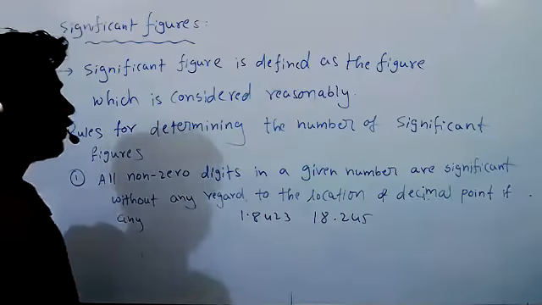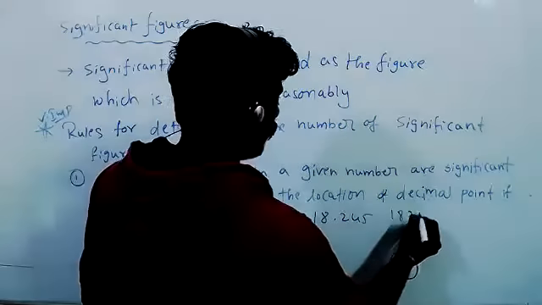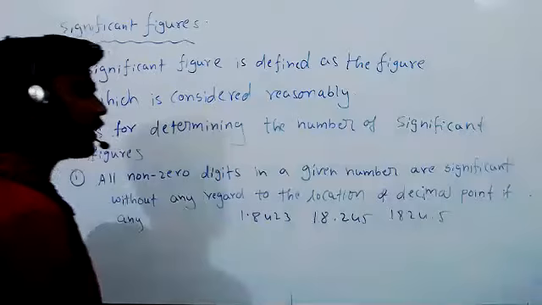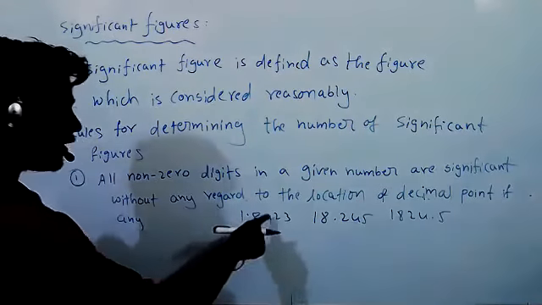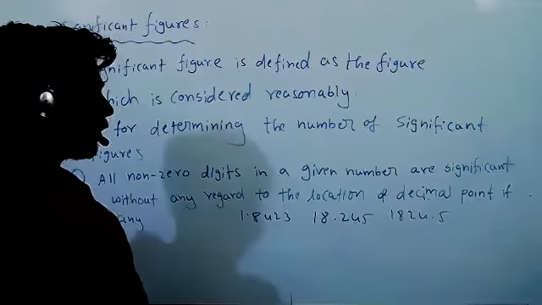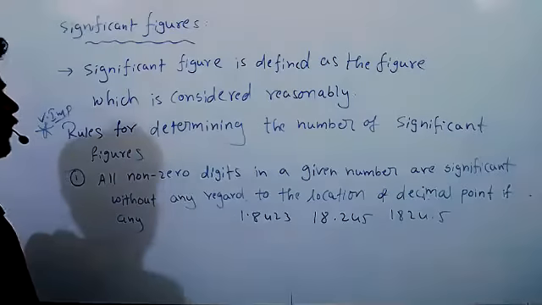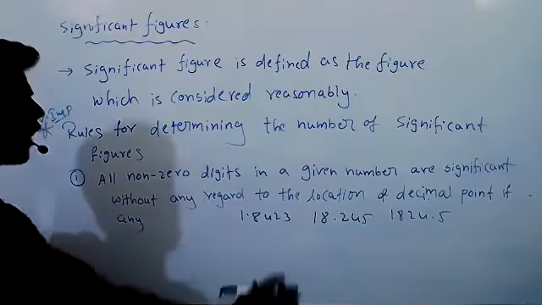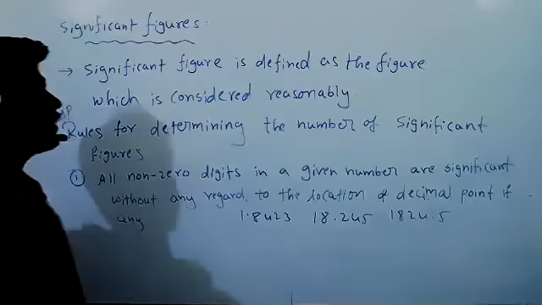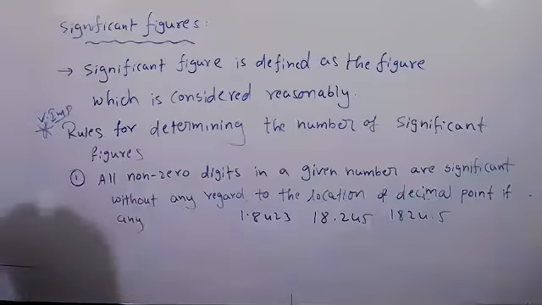The reason is all non-zero digits are significant. The decimal point, wherever it is, is no problem. That is the first rule.